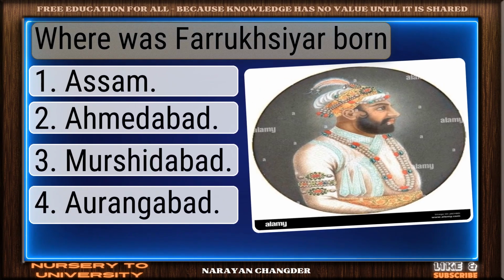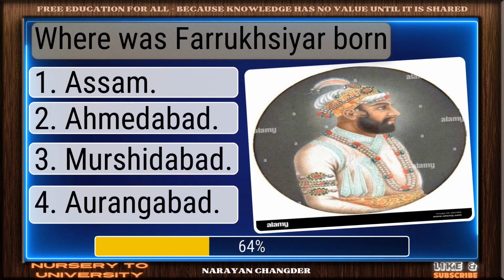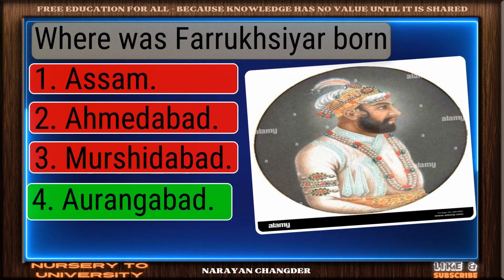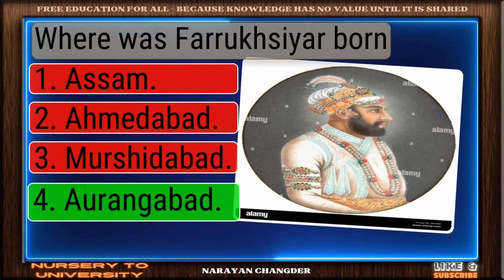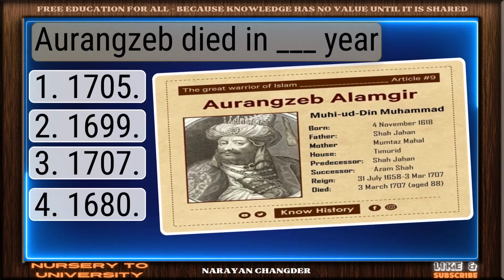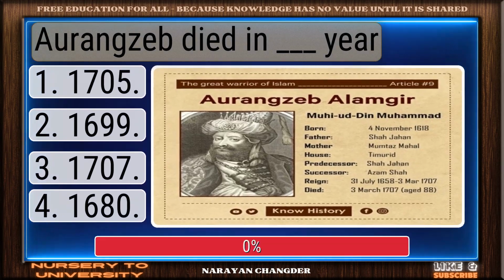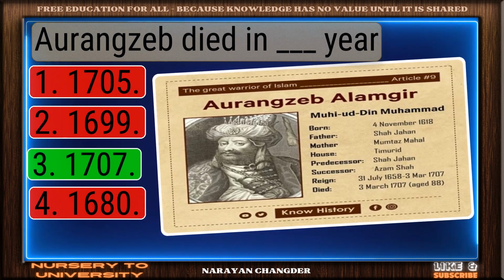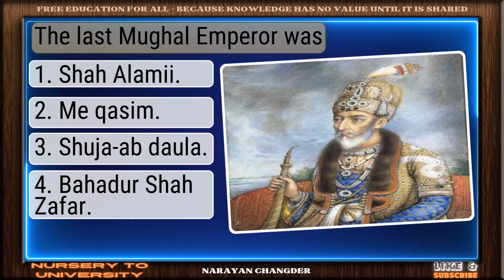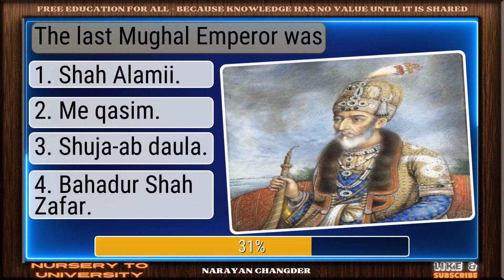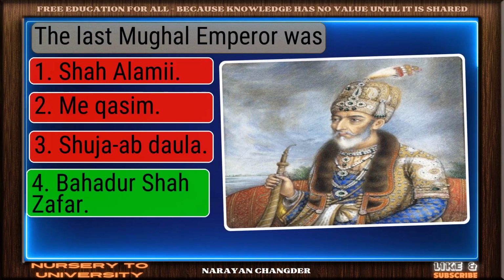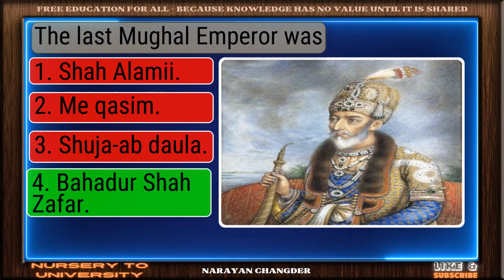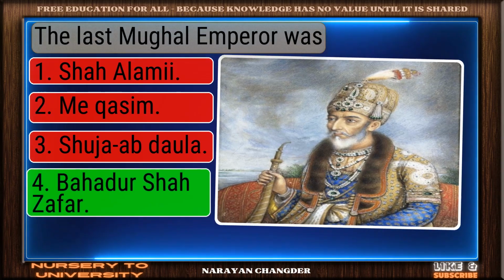Where was Farrukhsiyar born? Solid response. Aurangabad is a valid choice. Aurangzeb died in dash year. Right again, 1707 is a valid answer. The last Mughal emperor was. Sharp thinking. Bahadur Shah Zafar is the right choice.